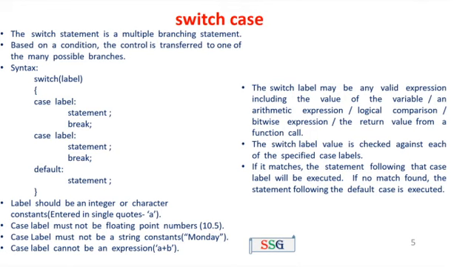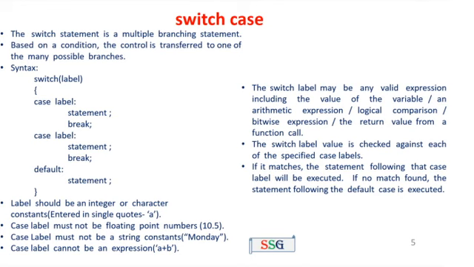The function of the switch case: the label in the switch statement may be any valid expression, including the value of a variable, an arithmetic expression, a logical comparison, a bitwise expression, or the return value from a function call. The switch label value is checked against each of the specified case labels.